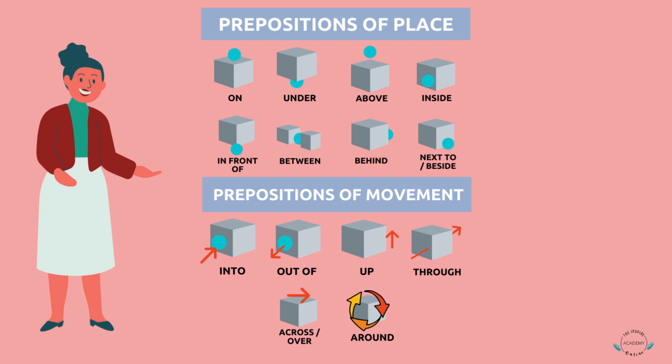Those are prepositions of place. Prepositions of movement are into, out of, up, through, across, over, and around.